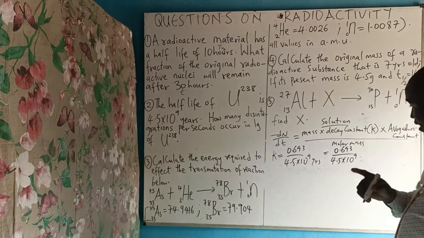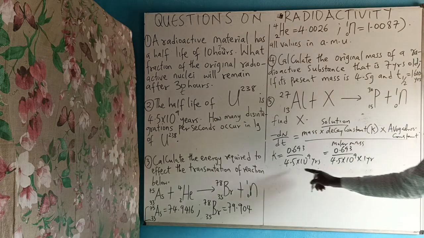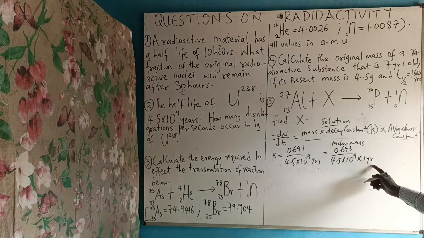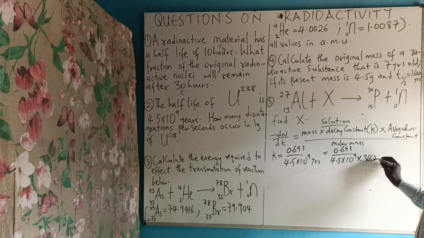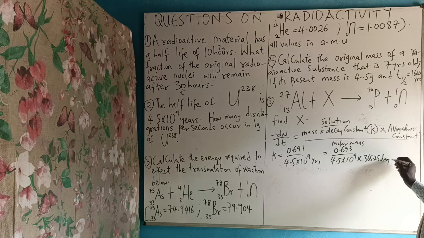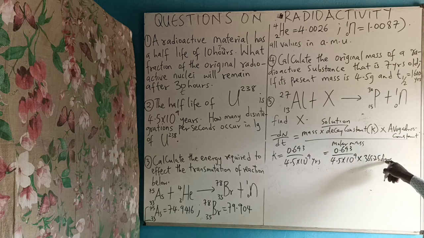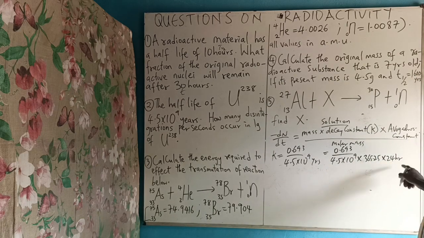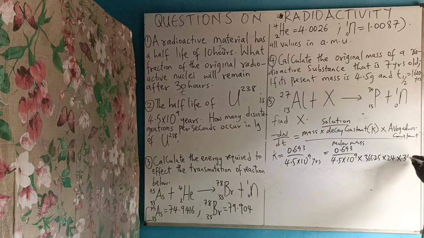That is per year. This means times 1 year. They are the same thing. How many days make 1 year? I will change this 1 year to 365.25 days. Then how many hours make 1 day? 24 hours, times 24 hours. Then how many seconds make 1 hour? Times 3,600 seconds.